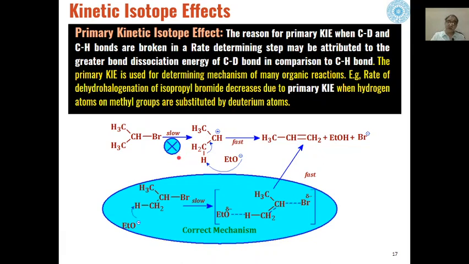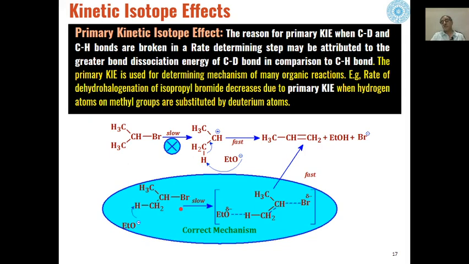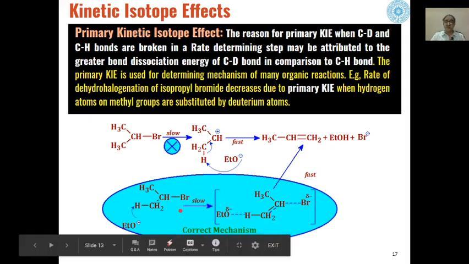Now because we have seen that the value for this reaction in the previous case was 6.67, the ratio of breaking of this bond.